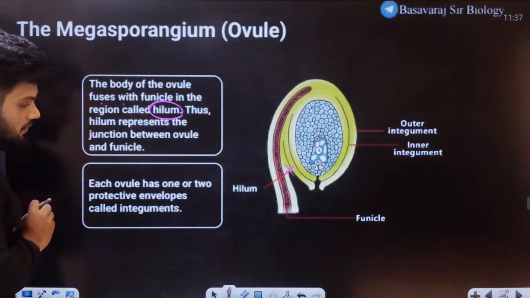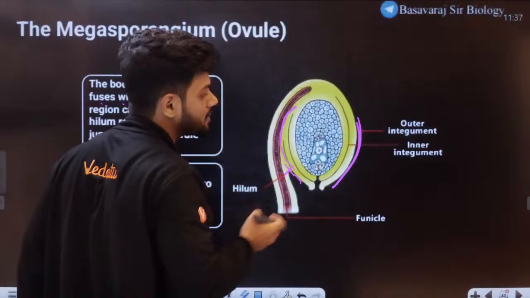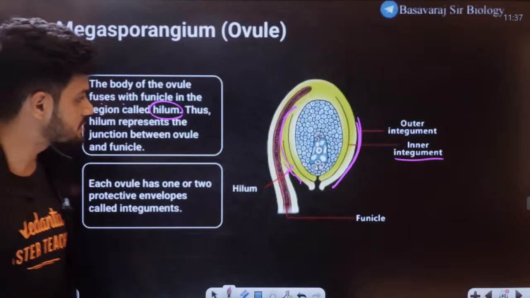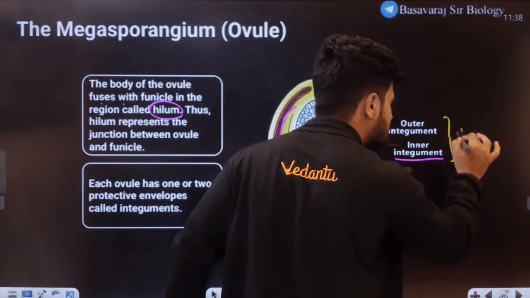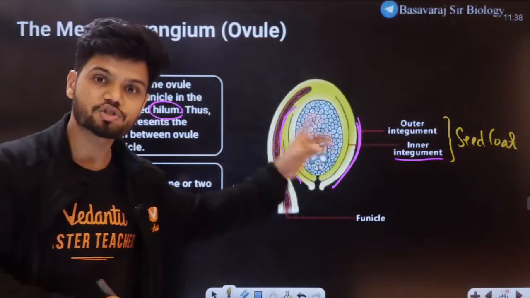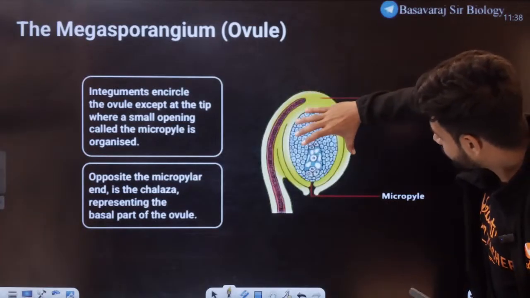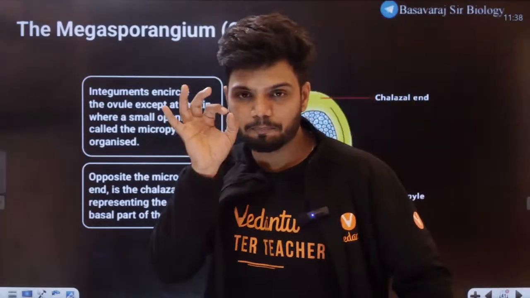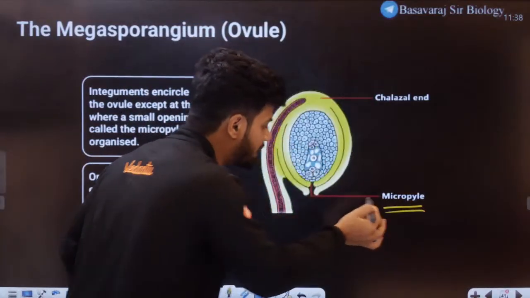Okay, beautiful. And this entire ovule has outer layers. The outer layers are called as integuments. Outer integument, inner integument. And students, remember, these are the integuments which will become seed coat eventually. Now, this entire integuments are coming from top to bottom. But at one point, integuments are not joining. The point where integuments do not join is called as micropyle end.